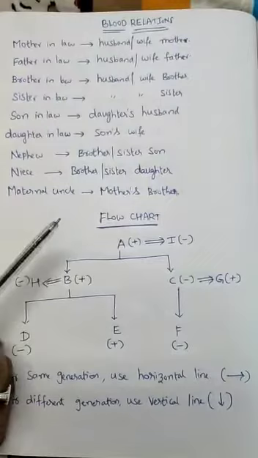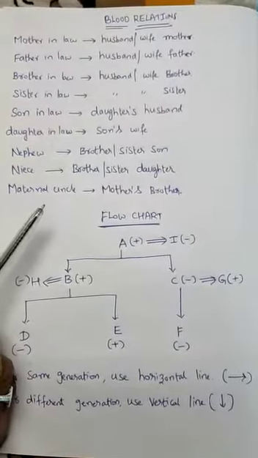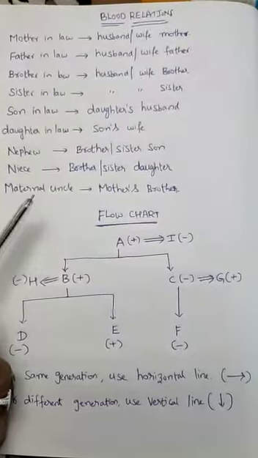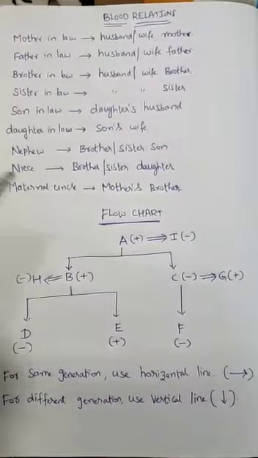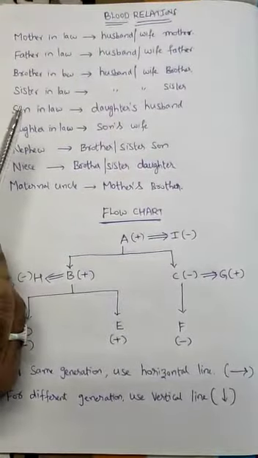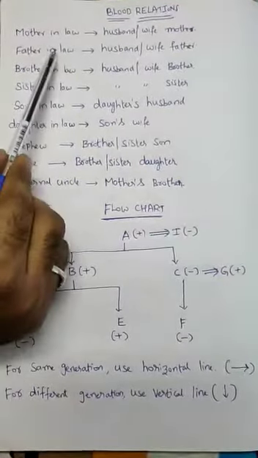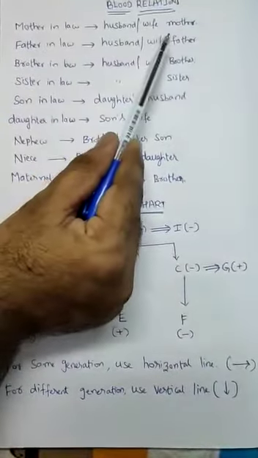Today we will discuss the concept of blood relations. To solve problems on blood relations, we have to imagine our own blood relations. Mother, father, brother, sister, everyone knows those. Now come to the mother-in-law. If we add the word in-law at the end, it is the same relation after marriage. For example, mother-in-law means husband's or wife's mother.